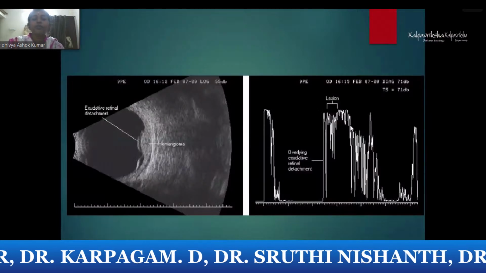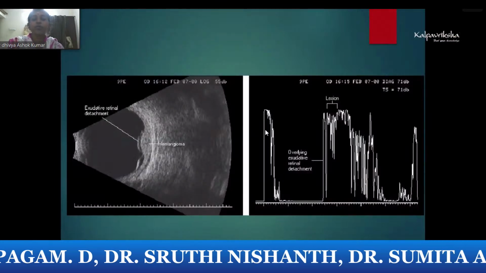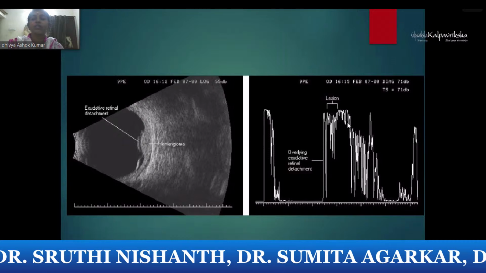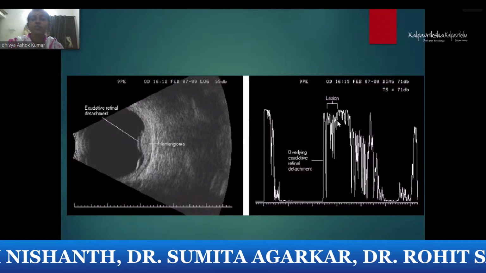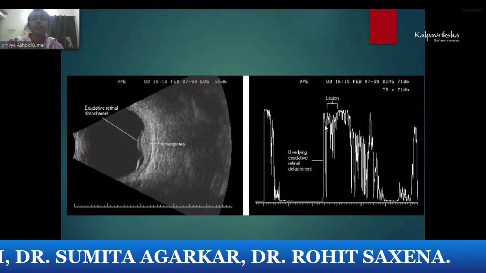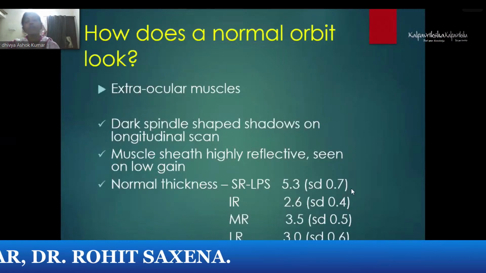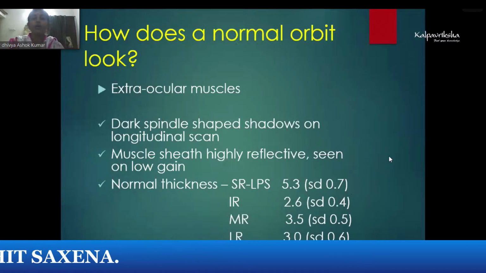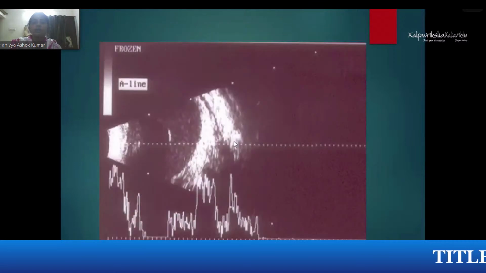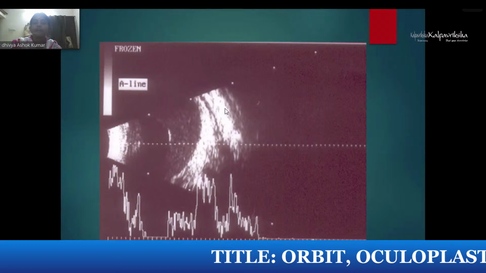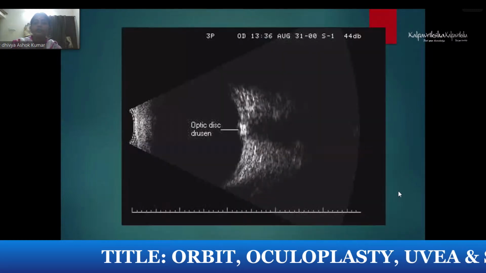This is a hemangioma, which I showed you previously was a melanoma. Here you see there is an increased reflection inside the mass. So these are high spikes called dancing spikes, which are seen in the choroidal hemangioma. It can have exudative RD both in hemangioma and melanoma. The orbital structures can be seen even with ultrasound. You can see the orbital structures like the muscle, and the fat will be appearing white in the